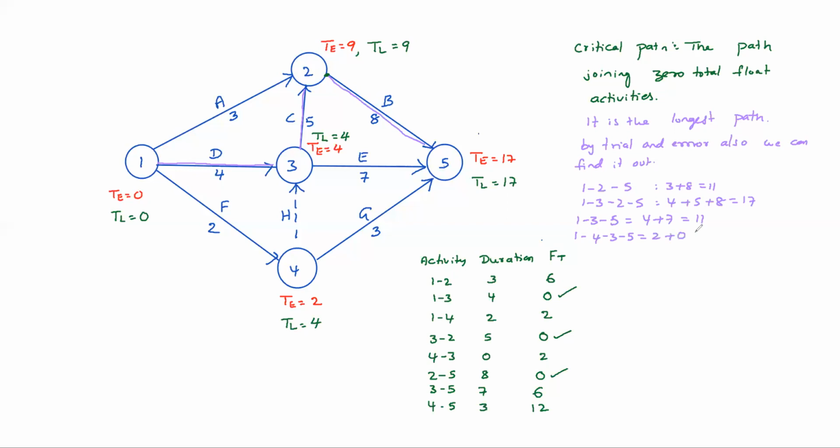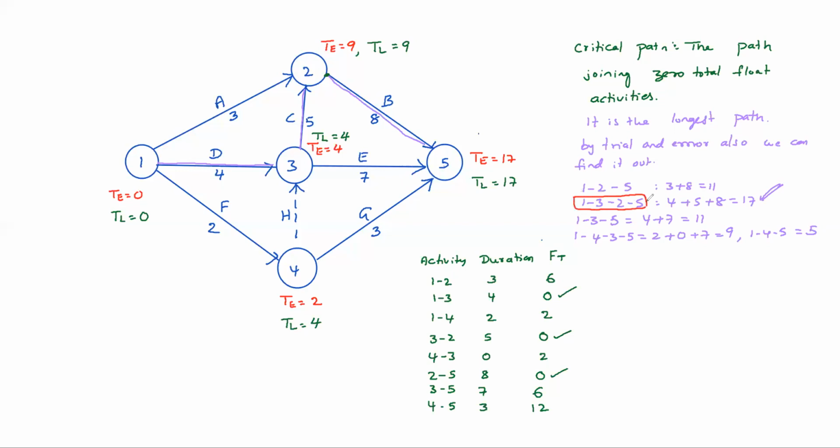2 plus 0 plus 7, 9 days. Last one is 1, 4, 5: 1, 4, 3, 1, 4, 5. That equals 5 days. So which is the longest? 17 days. That is 1, 3, 2, 5. So 1, 3, 2, 5 is the longest.